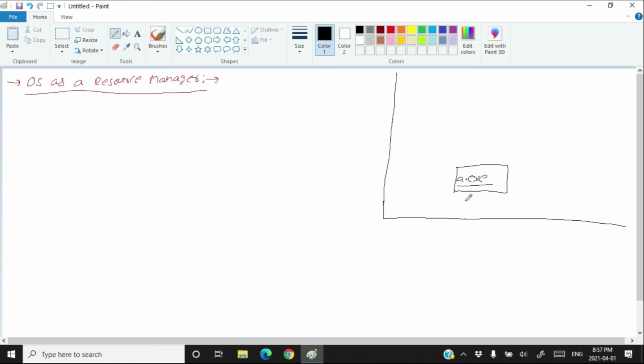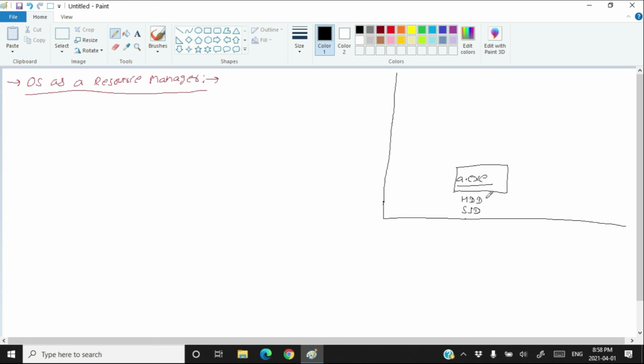So an exe file remains on your disk, either HDD or SSD. When I'm talking about the exe file, I'm only talking about Windows. Okay. In Linux, an executable file need not have an extension like .exe. But in Windows, every executable file has an extension called .exe.